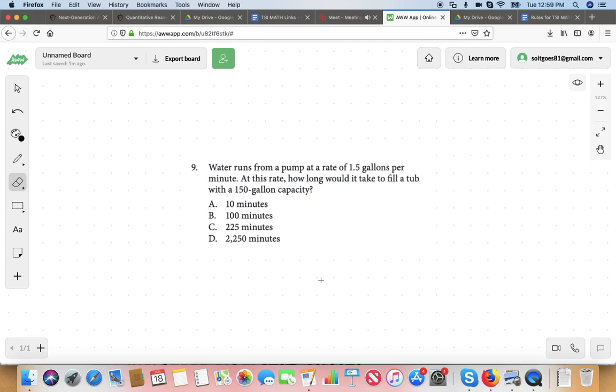Like 15, right? Because if it's just 2 minutes, it's going to be 3 gallons. In 3 minutes, it's 4.5 gallons. In 4 minutes, it's 6 gallons. I'm going up 1.5 every time. 5 minutes, 7.5 gallons. So basically 15. Now that I see, it's just 1.5 times 10, right? Does that make sense? Yeah, A's gone. And we can just feel that one out.